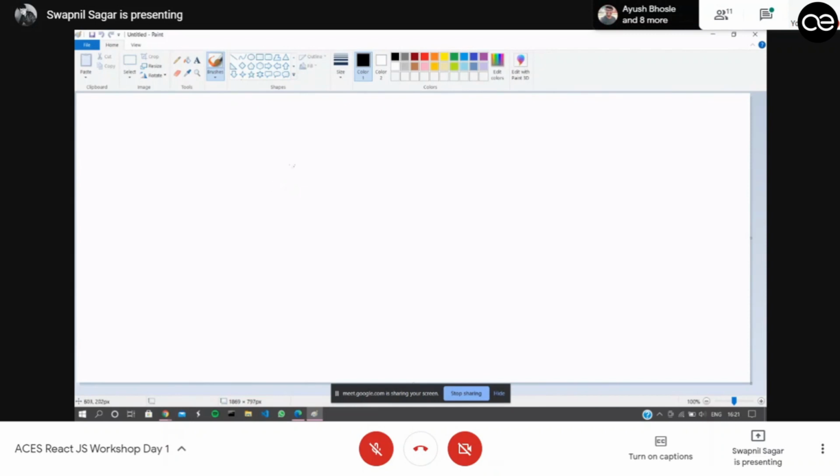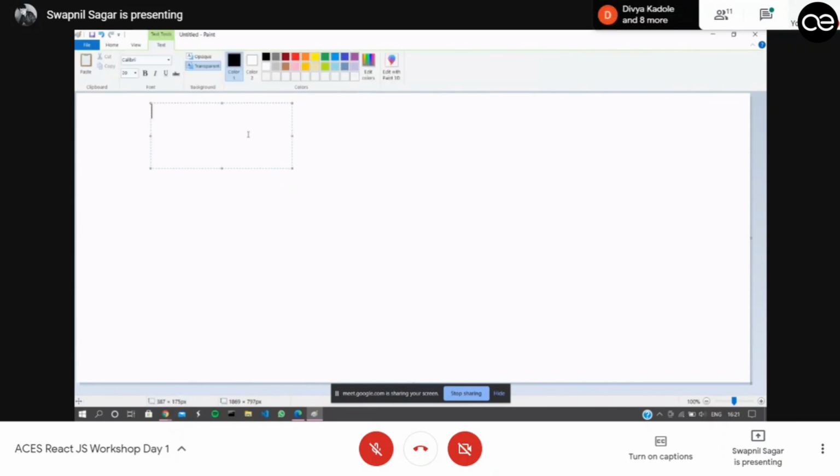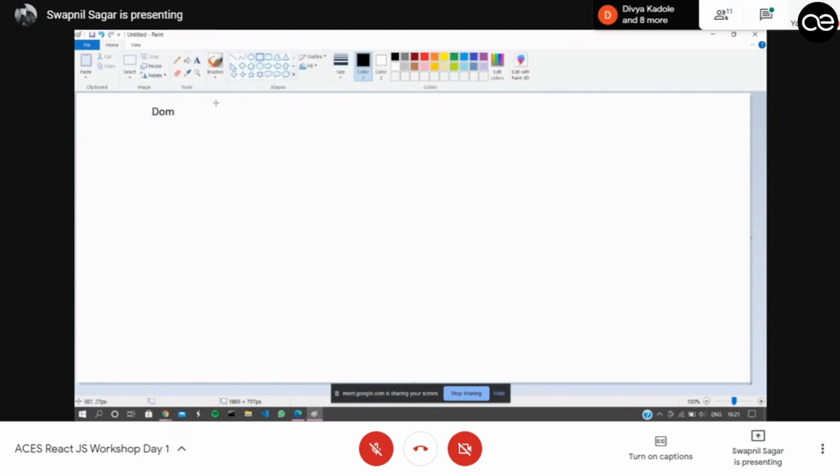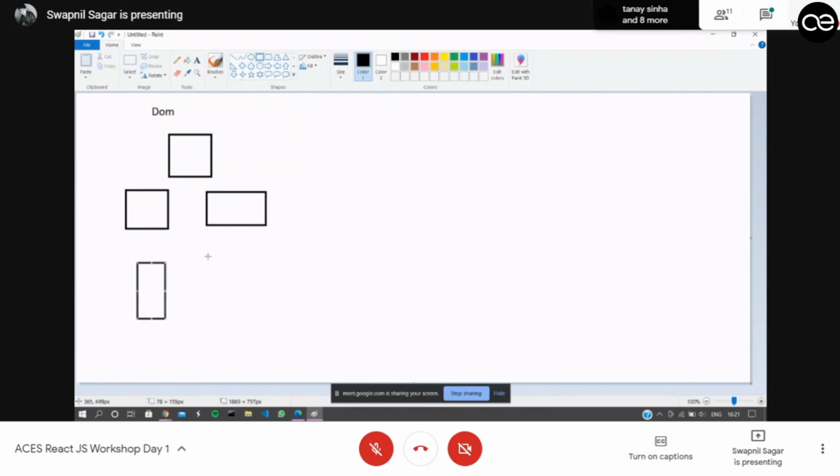So let's say this is a DOM, and you have created one div tag, which is linked to another div tag, and another div tag, which are further linked to more div tags and more elements. These are not just div tags, but can be any elements in a web page. Let's say this is linked with this and this. So it is a tree-like structure and they can be interrelated.